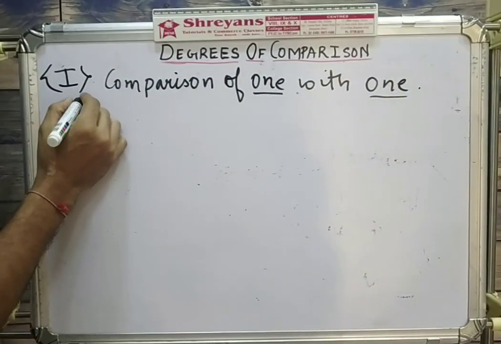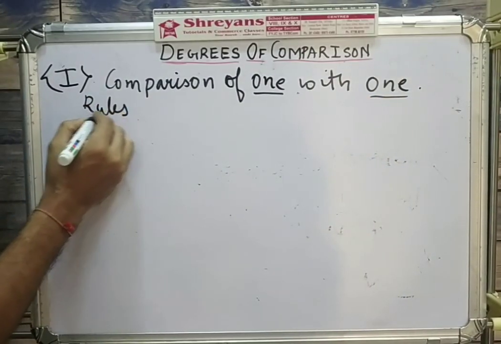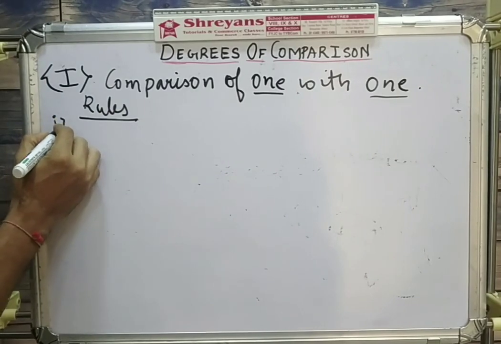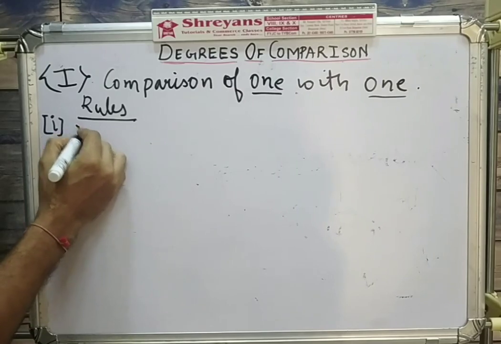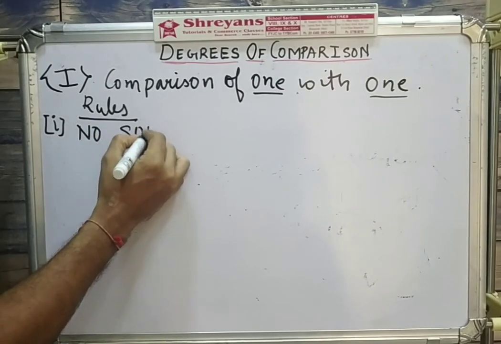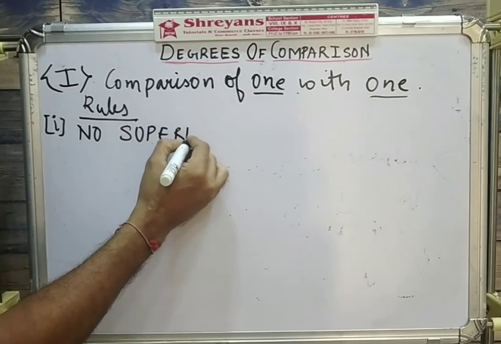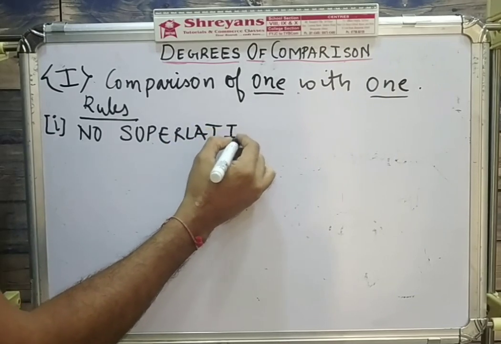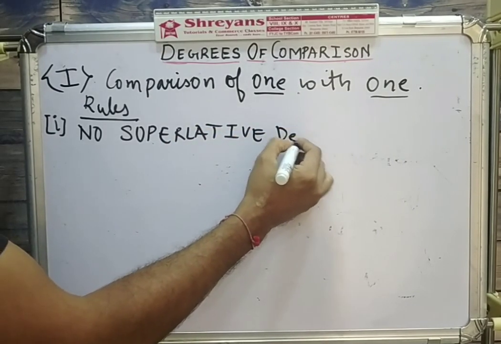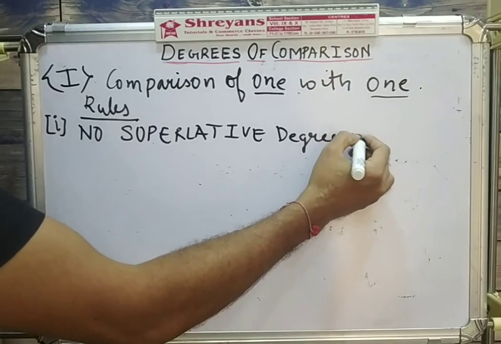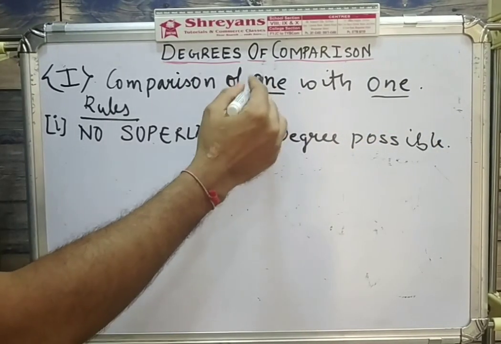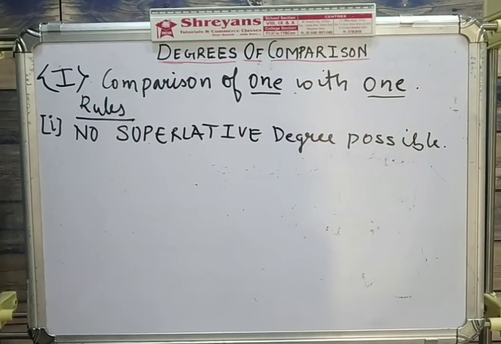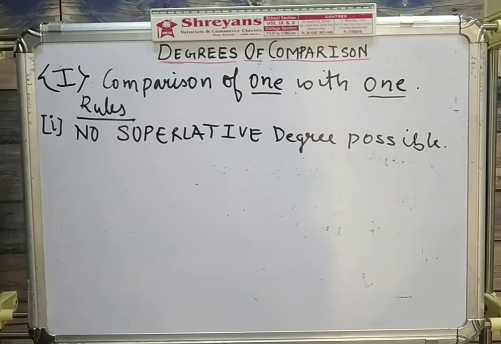Now let us understand a few important rules when we make this kind of comparison. First, an important rule: when we have a comparison of one with one, there is no superlative degree possible. So when we compare one with one, we either use a positive comparison or we use a comparative comparison. There is no superlative comparison.